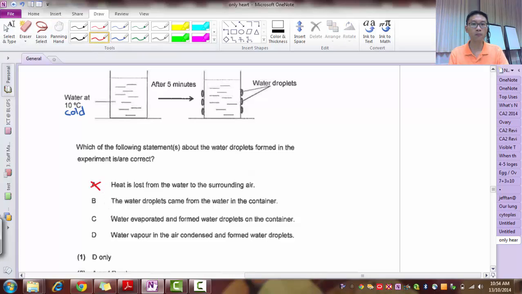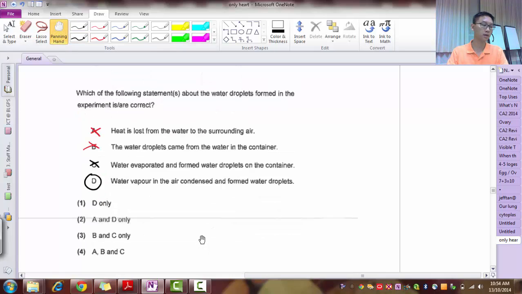So this is wrong. Water droplets came from the water in the container? Obviously, this is wrong. We know that it comes from the surrounding air. Water evaporated and formed water droplets in the container? Again, this is nonsense. And so D is the only one: water vapor in the air condenses and forms water droplets. So that's why 1 is your answer.